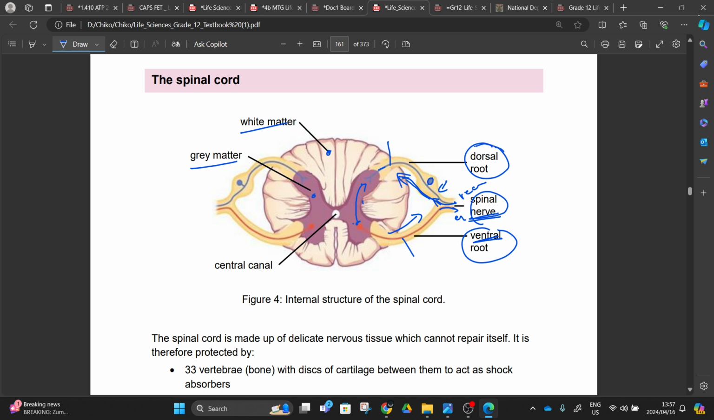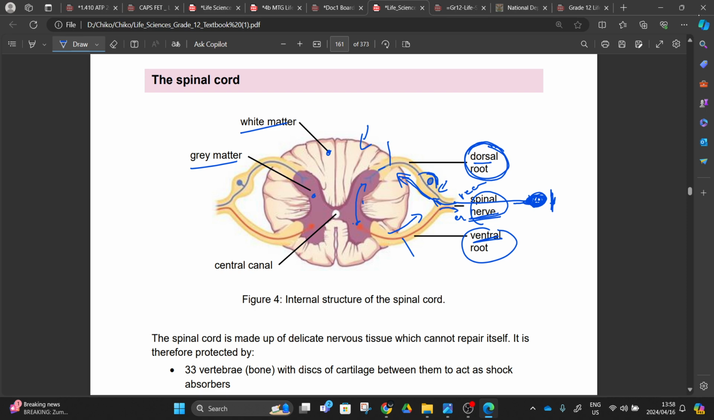You can see this part here is called the dorsal root. It's called the dorsal root because it houses the cell body of a sensory neuron. And here we'll have the dendrites that will be picking up the neurotransmitters from the receptors and sending them to the spinal cord here.